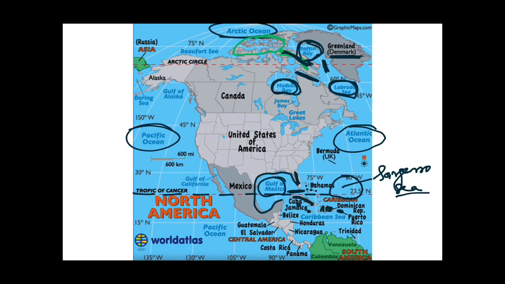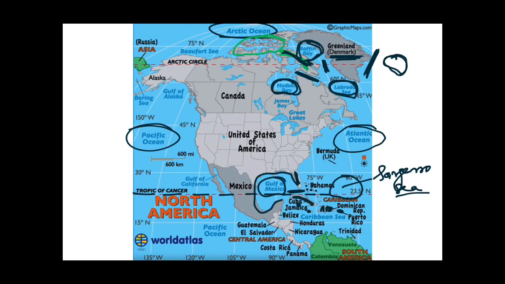And I also told you one more important thing, that between Greenland and Iceland lies the Denmark Strait, which is connecting two water bodies, that is Labrador Sea and Arctic Ocean, and separating two islands, that are Greenland and Iceland.